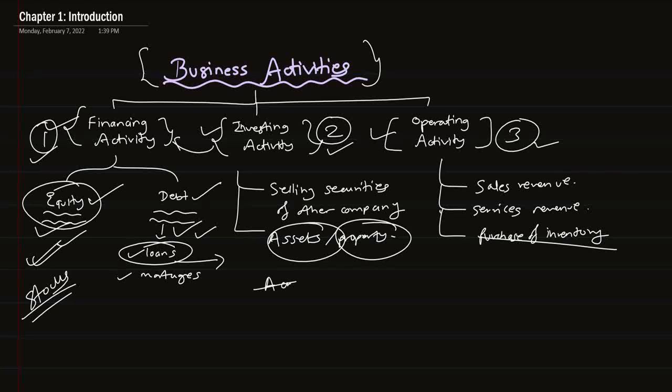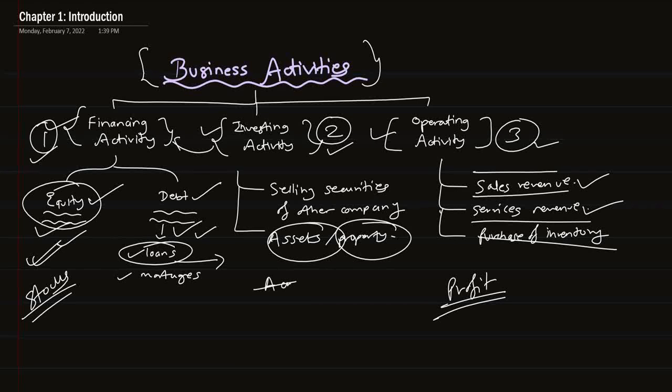The business is investing in different stocks or different assets to generate some revenue so that the business can be smoothly operated. And then the third one is operating activity. In operating activity, we are trying to generate money, generate profit by the sales of goods or services. Operating activity includes sales revenue or service revenue. If the business is selling goods, then it comes under sales revenue, and if the business is giving services, then it comes under service revenue.